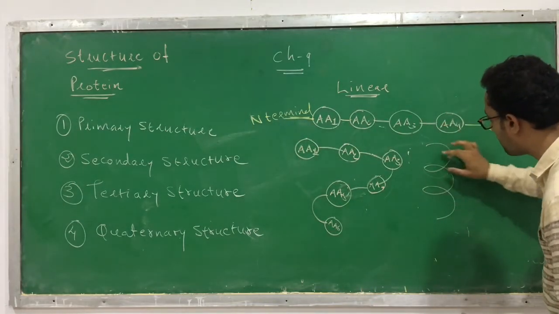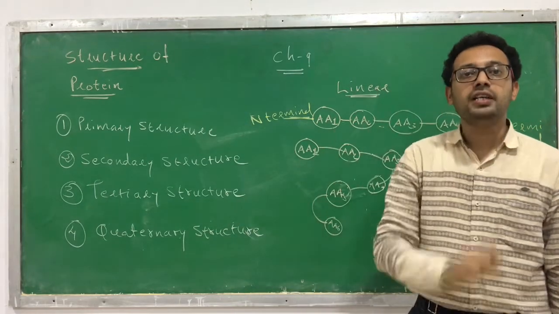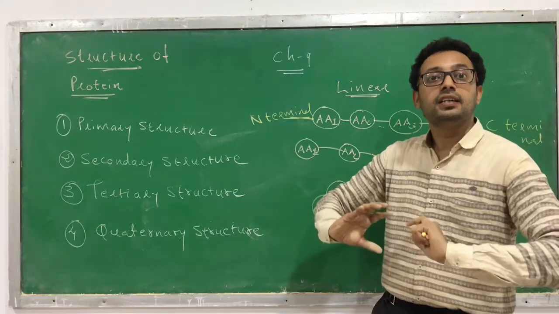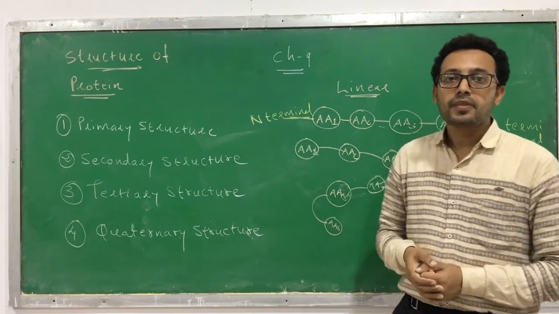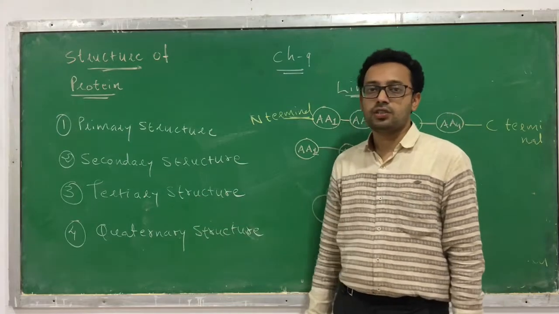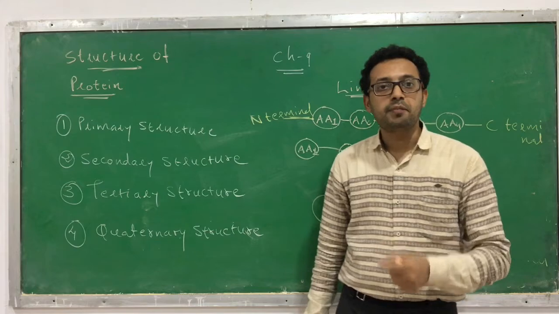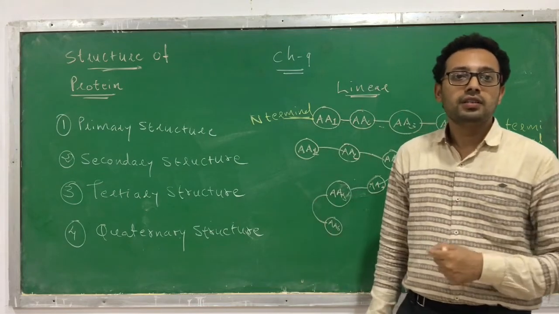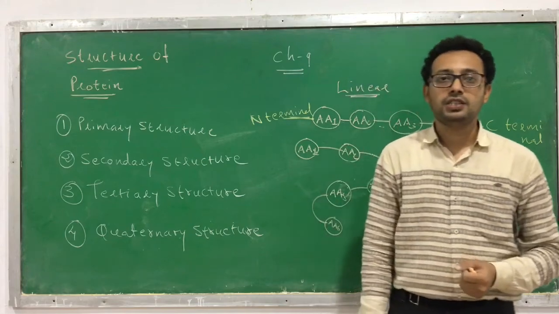Similarly, this is also one polypeptide chain. In tertiary structure, there is only one polypeptide chain and its 3D arrangement. Here, a few other bonds also play a role, like ionic bond, hydrogen bond, and disulfide bond.